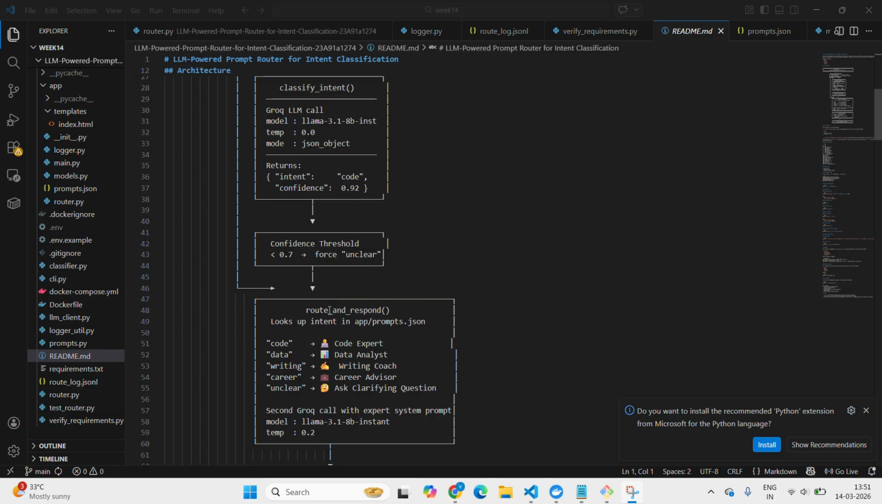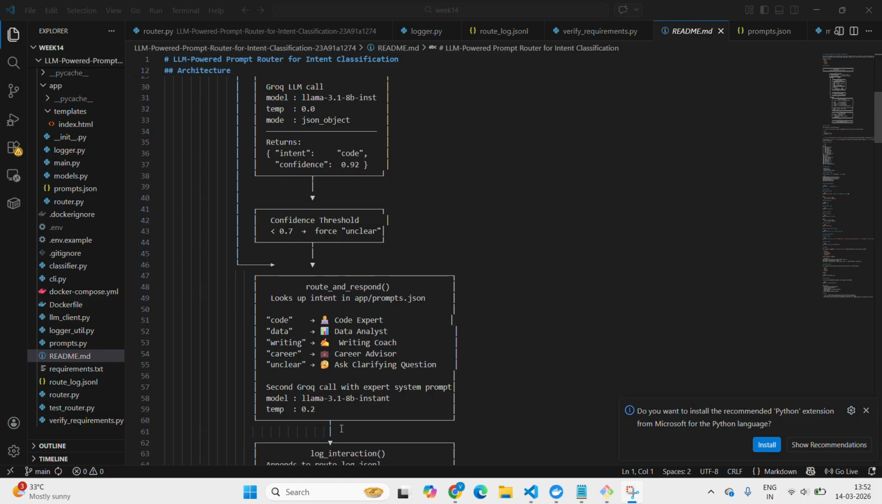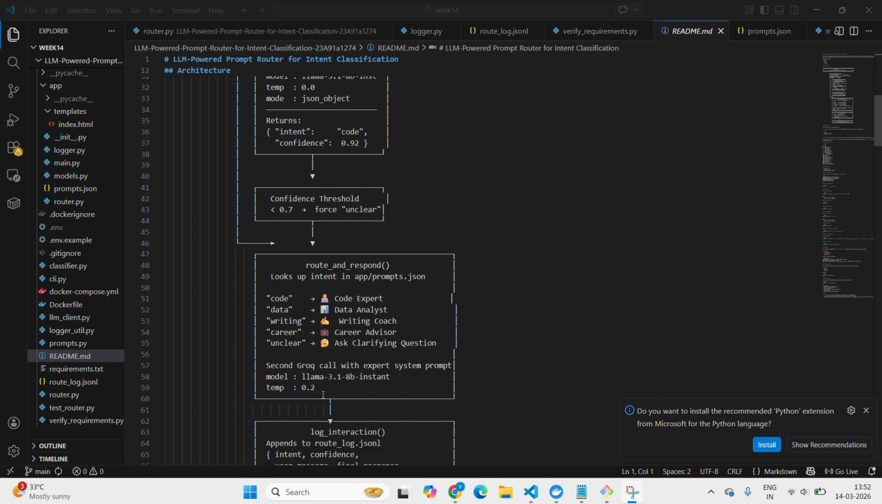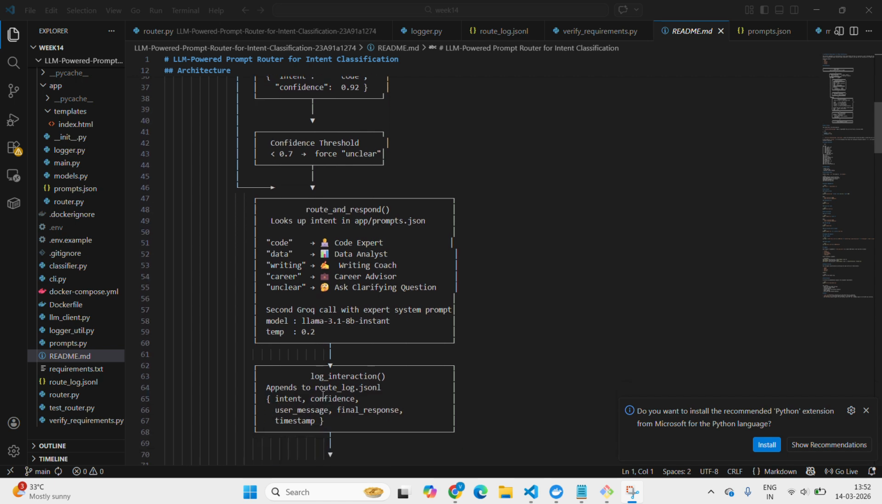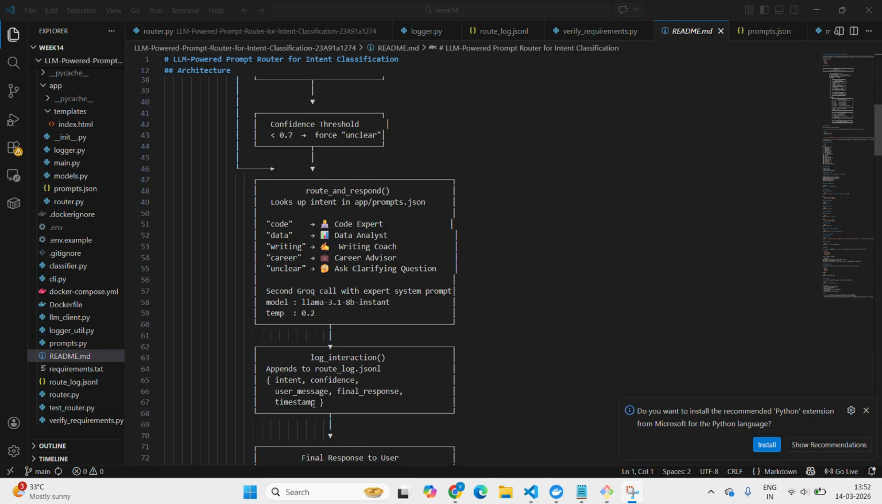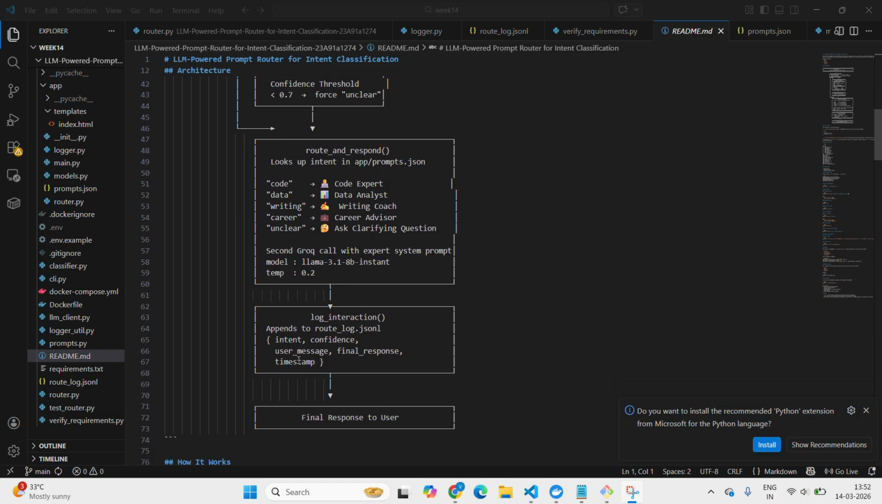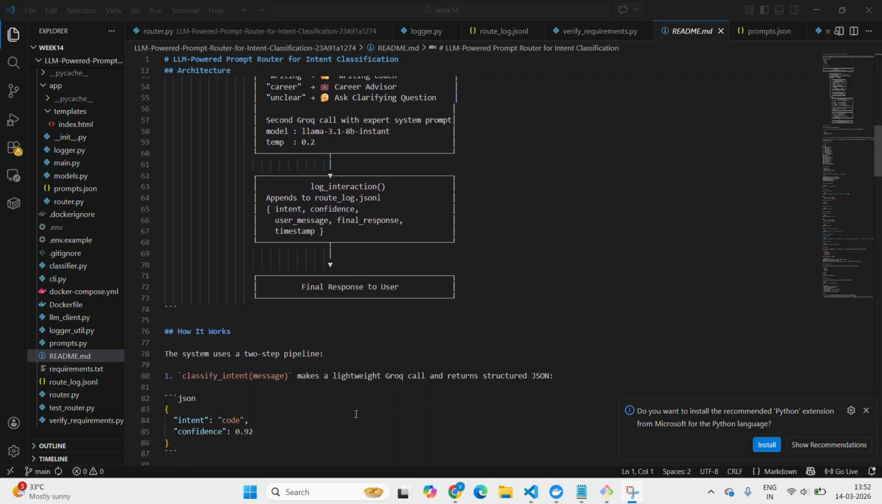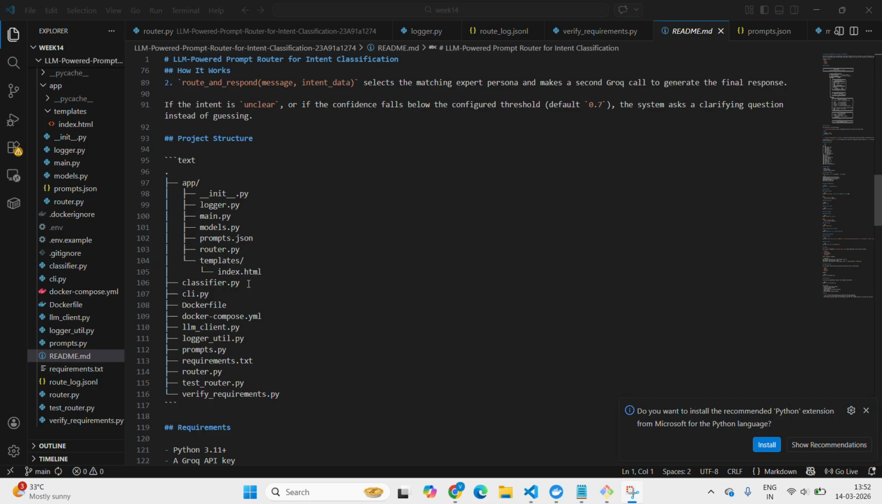In the route and respond method, based on the intent and the confidence, it goes to the specialized intent and makes a second call with the expert system prompt, giving the default prompt and the user message to it, and generates the response. Log interaction writes to route_log.jsonl to store the intent, confidence, user message, and the final response with the timestamp. After this, the final response is given to the user, and this is the project structure. Now I will show you how to execute this.